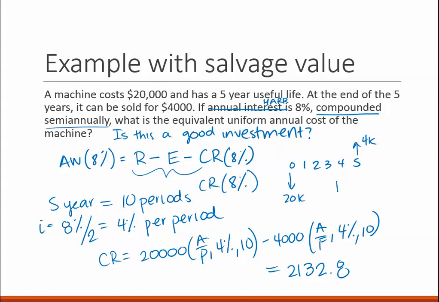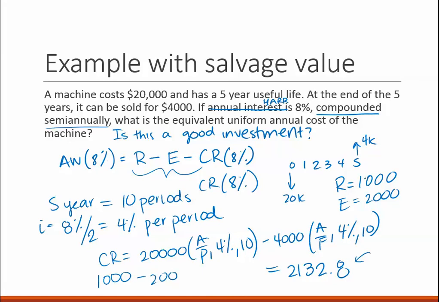Let's say that my revenues are right here. What I just found was for my semi-annual periods. So if semi-annually, let's say that my savings or my revenue is 1,000, but my expenses are 2,000, then I can do 1,000 minus 2,000.